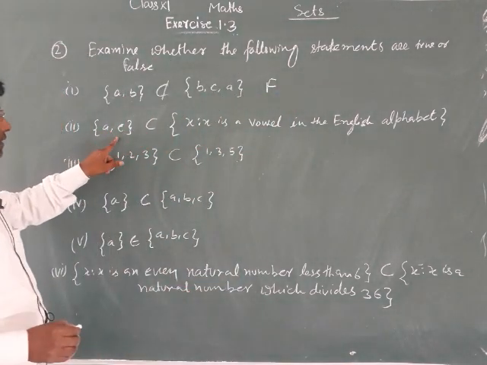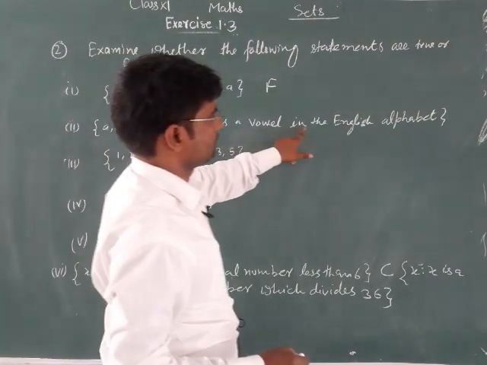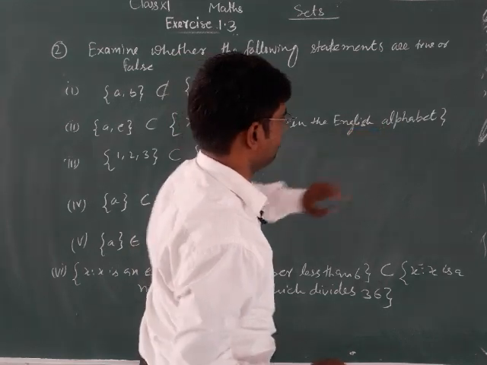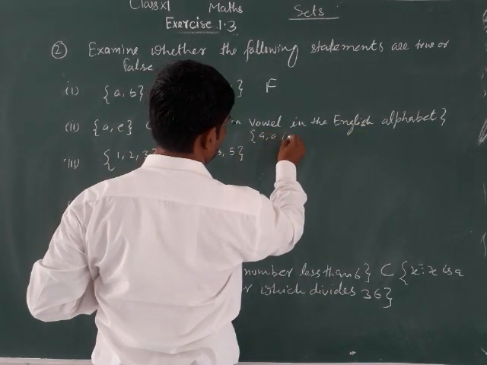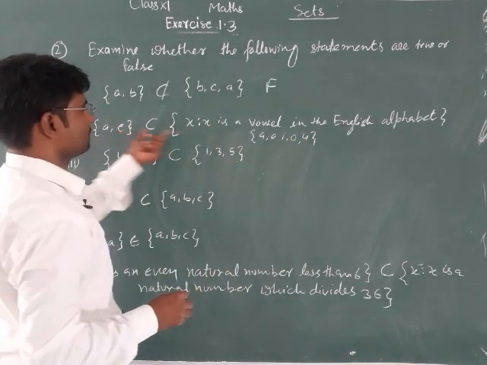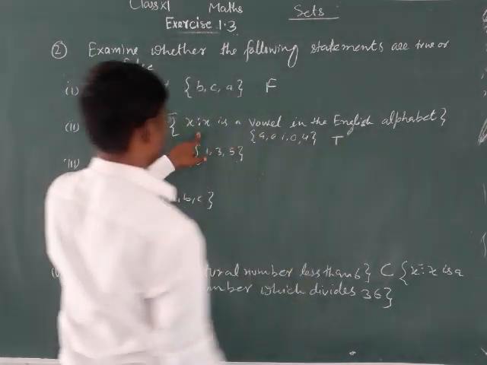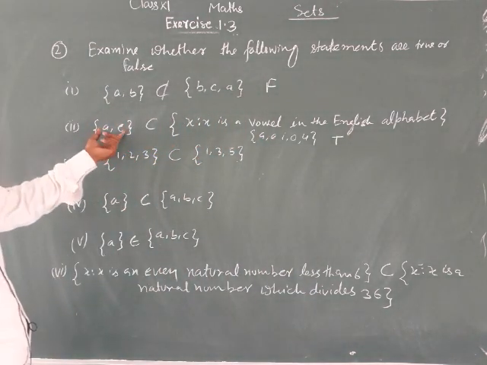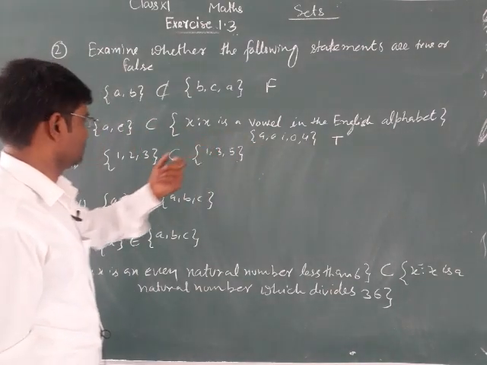And A is a subset of X such that X is a vowel in the English alphabet. Vowels means A, E, I, O, U. So A is present in this. This is true. So A is present in this set, this is a subset of this.